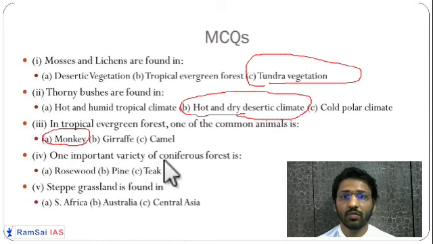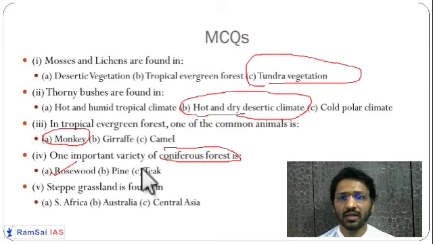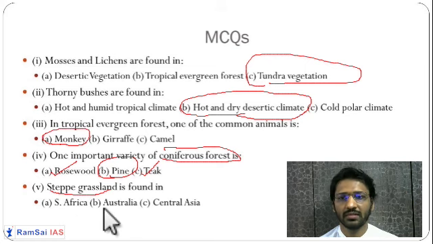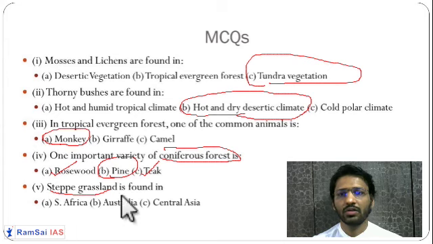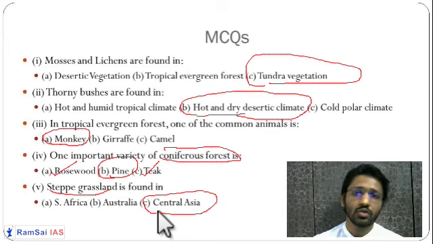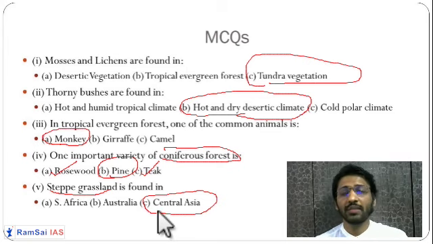One important variety of coniferous forest: which of the following is a coniferous tree? Rosewood is a hard tree, teak is a deciduous tree, and pine is a coniferous type of tree. Steppe grassland: steppe means what? Temperate grassland. In South Africa it is called veld, in Australia downs, and steppe is in Central Asia. So these are very important MCQs. These MCQs can be asked as they are in your exam. So be sure of this.